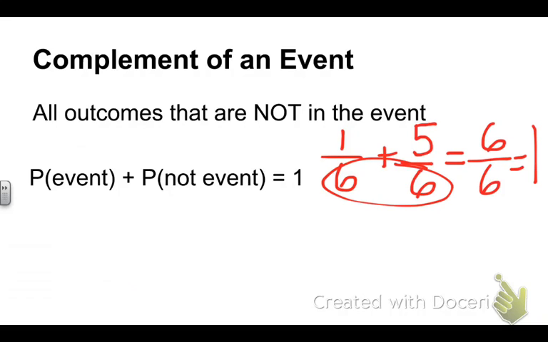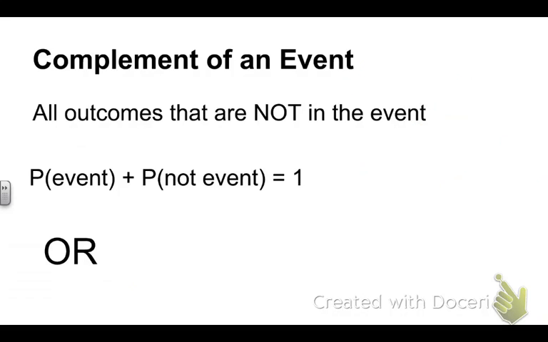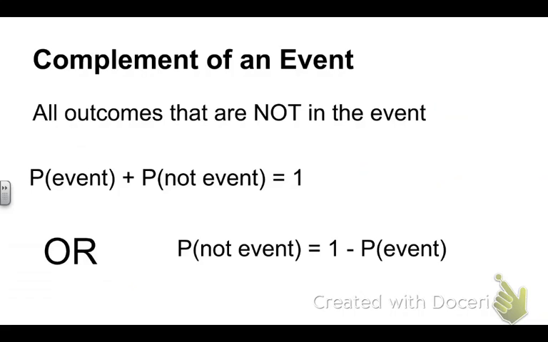So think about it. Is it more likely that yes, I'll roll a 4, or I will not roll a 4? What's your guess? Hopefully you said not roll a 4. Now the other way you can look at this is what's the chances of it not happening? Take that 1 whole and subtract the probability of the event happening. What you have left is what wouldn't happen. Just 2 different ways to look at that formula.